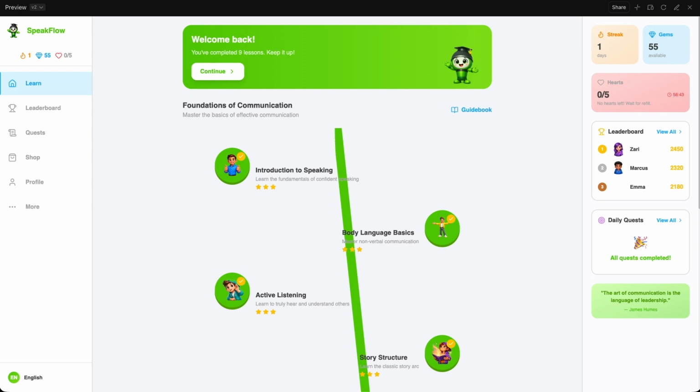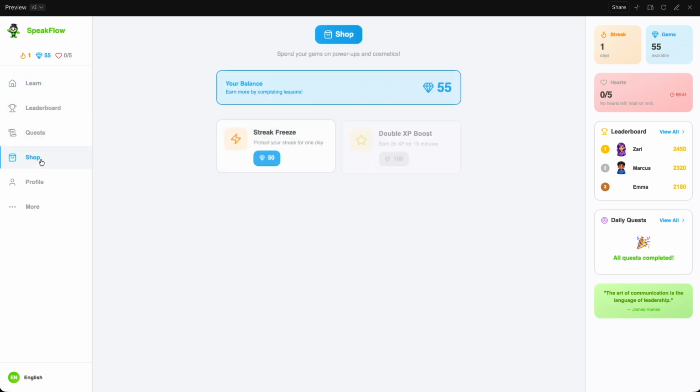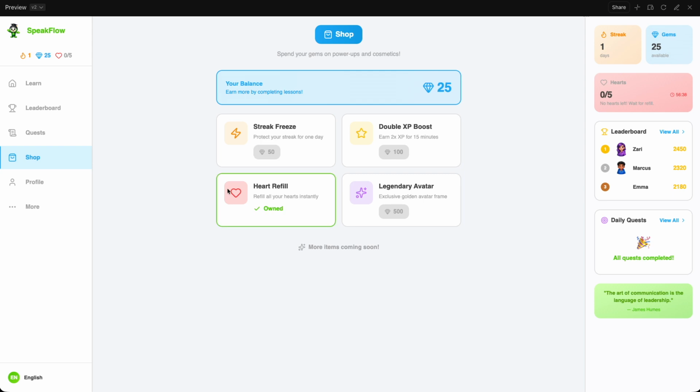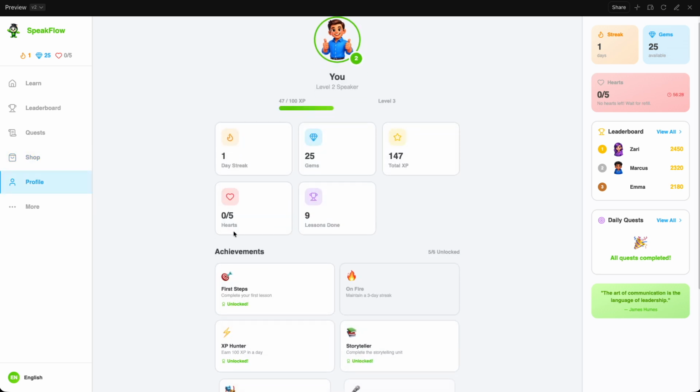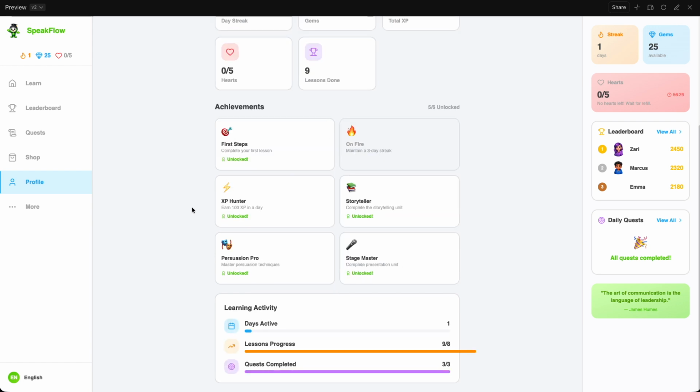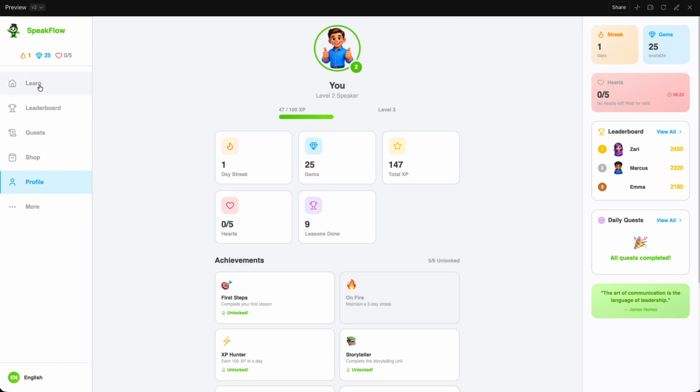So that is correct. And then if we do go to the shop, we buy some hearts. Will it increase? We own the hearts, but our hearts have not increased. So that is not working unless there's a way you have to apply them in a different way. And not that I can see.